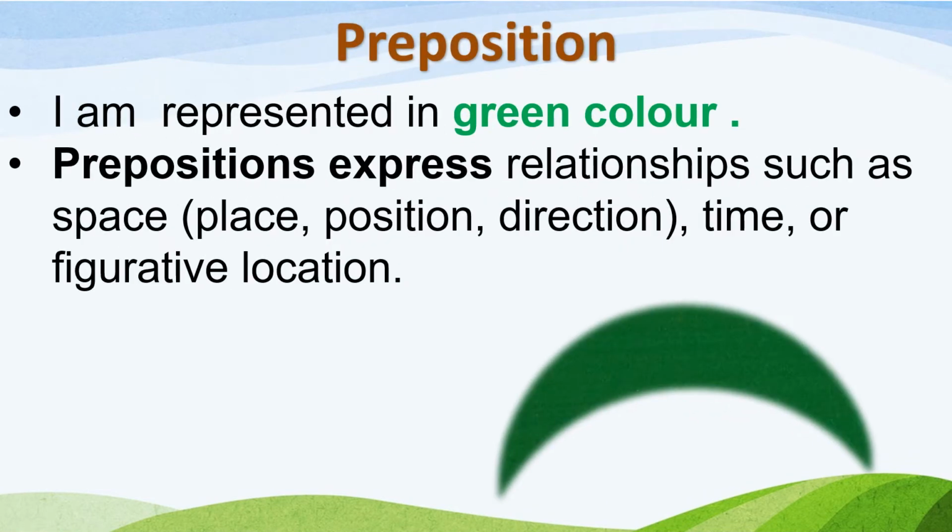Dear children, preposition is represented in green color. It is the shape of a crescent. It looks like a sliced moon. Prepositions express relationships such as space, time, or figurative location. So do remember that prepositions are position words.